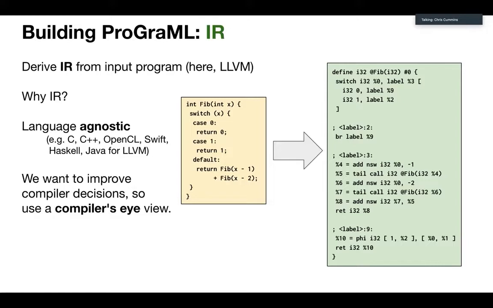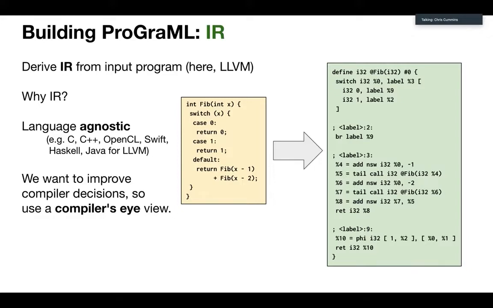For example, with LLVM, we built a dataset which is C code, C++ code, OpenCL, Swift. Then it gets really weird. We've got Haskell thrown in there. Some guy added some Java programs as well. And we can tackle all this with the same representation. And the other reason for picking an IR level representation is that we are trying to get as close as we can to enabling machine learning to think like a compiler. So we need to see what a compiler sees.